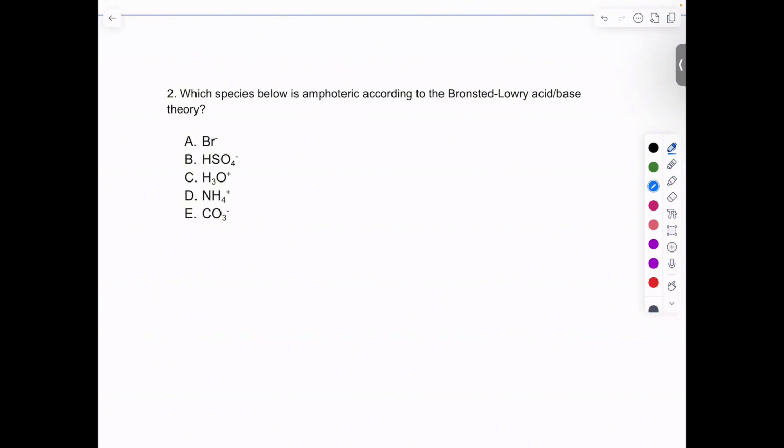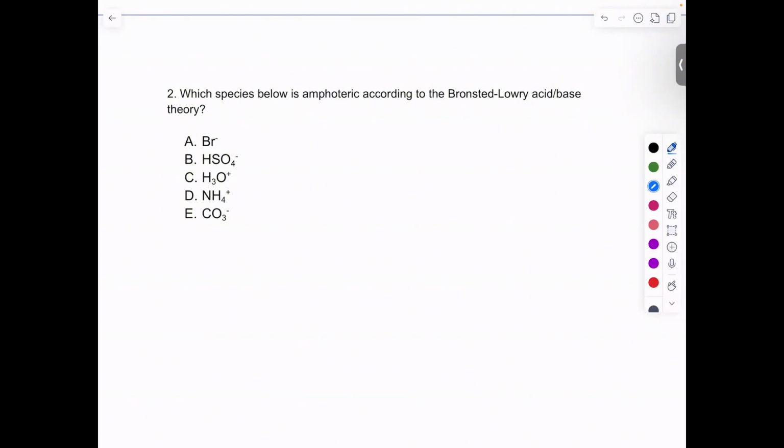A lot of the examples they might give you in these multiple choice type questions are situations where they can only take or they can only give away, but we need to look at species that can do both. You definitely want to look for an H, because it needs to have a hydrogen proton to give away. That's what I would look for when we're looking at options A through E here.